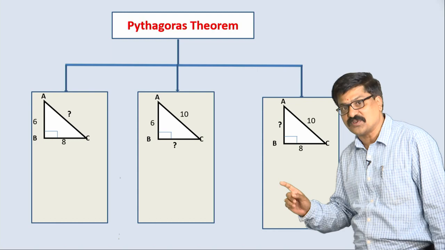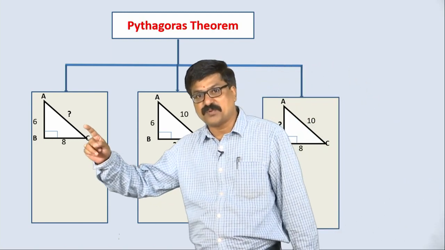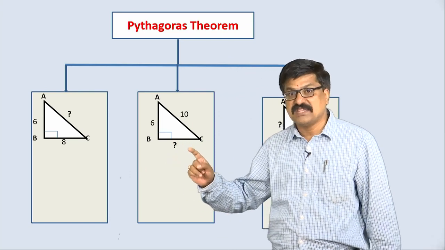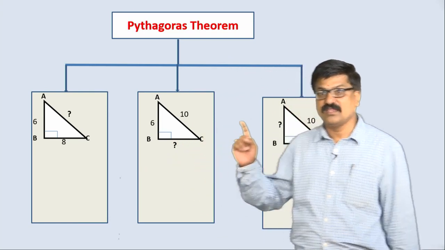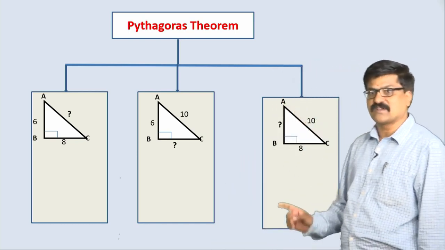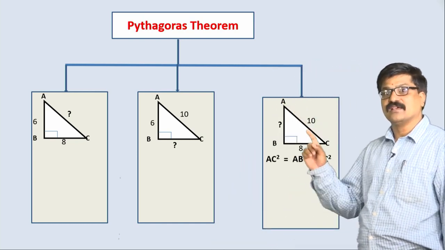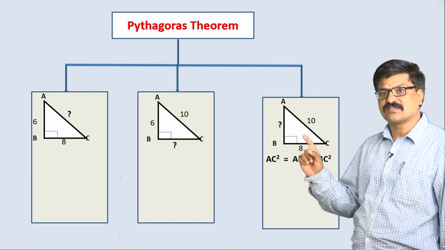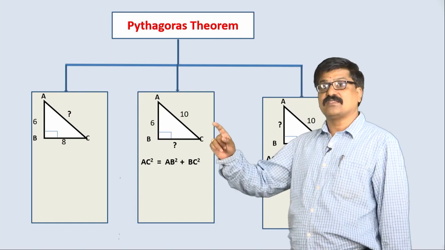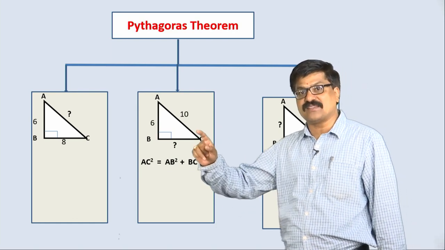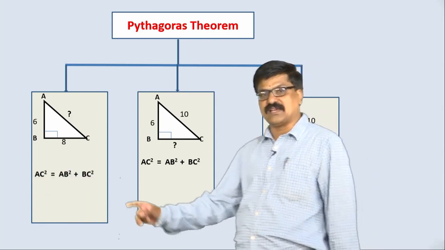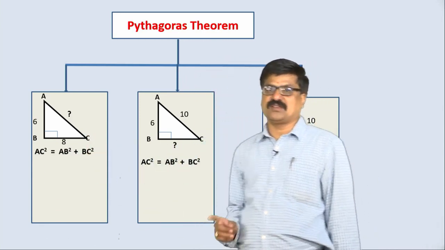You observe carefully, here the hypotenuse is question mark, here BC is question mark, here AB we have to find. While applying Pythagoras theorem for this, see here, AC squared is equal to AB squared plus BC squared. If you are going to apply for this, same AC squared only because AC is the hypotenuse. For this also AC is the hypotenuse.